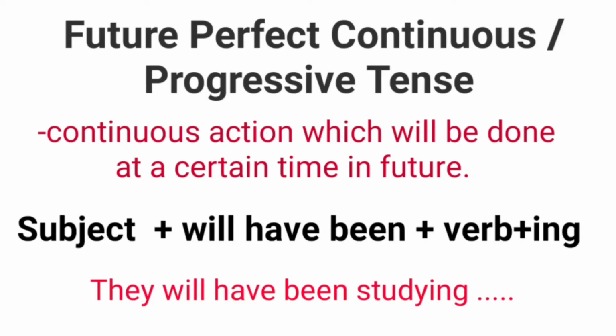Let's begin. Future perfect continuous tense, also known as future perfect progressive tense, is a verb tense which looks at the past from the future. It represents a continuous action which will be done at a certain time in the future. It is made up of subject plus will have been plus verb plus ing. Example is, they will have been studying.